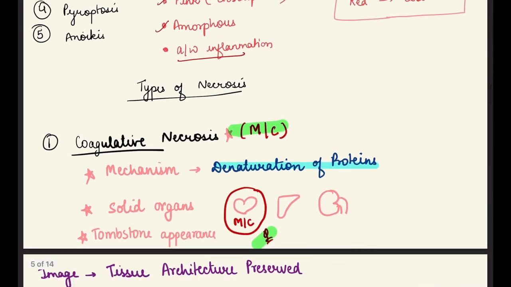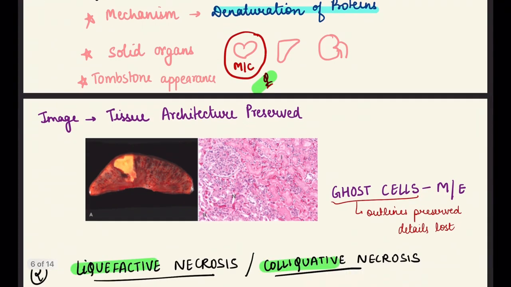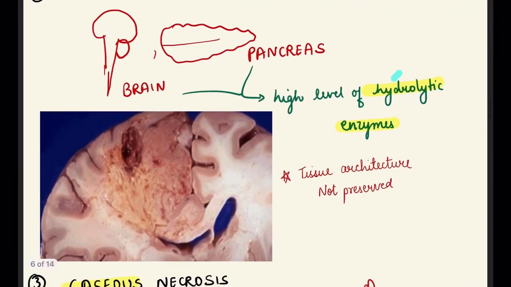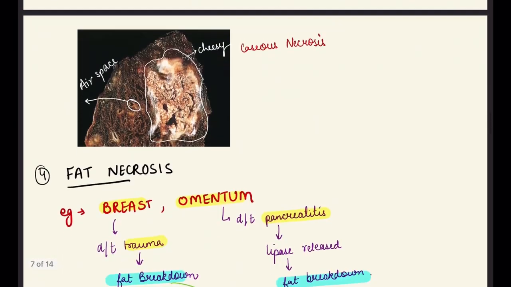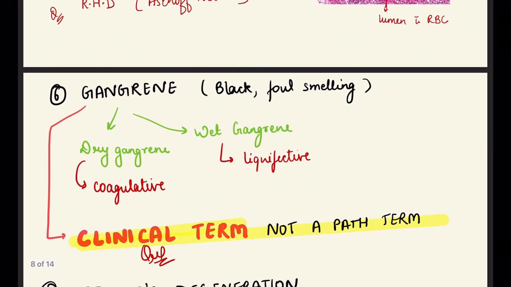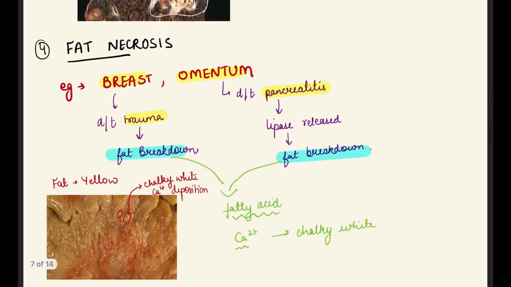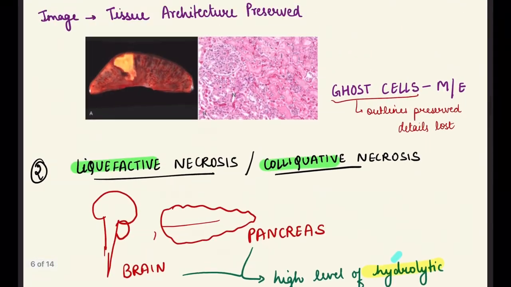So what are the types of necrosis which we study? Basically we study coagulative necrosis, liquefactive necrosis, fibrinoid necrosis, caseous necrosis, fat necrosis, and gangrenous necrosis. Then there is Zenker's degeneration. Basically Zenker's degeneration comes under coagulative necrosis. So these were the 7 necroses. First we are studying coagulative necrosis.